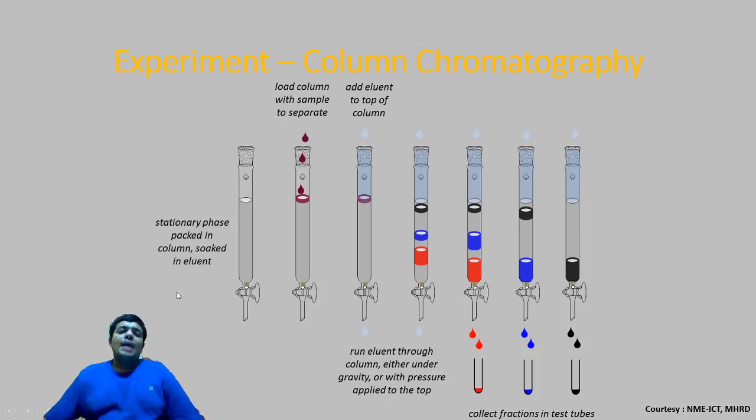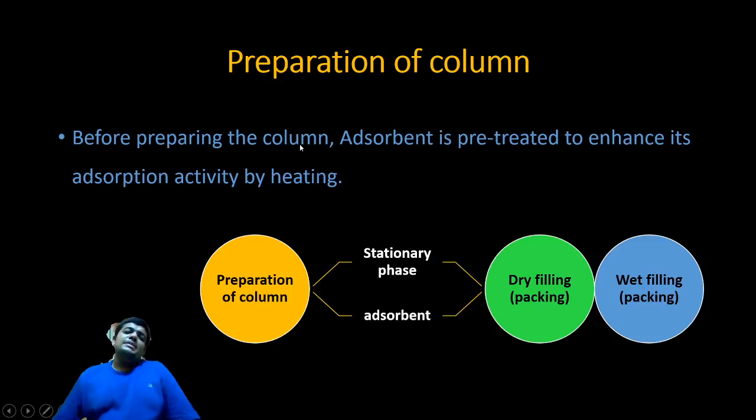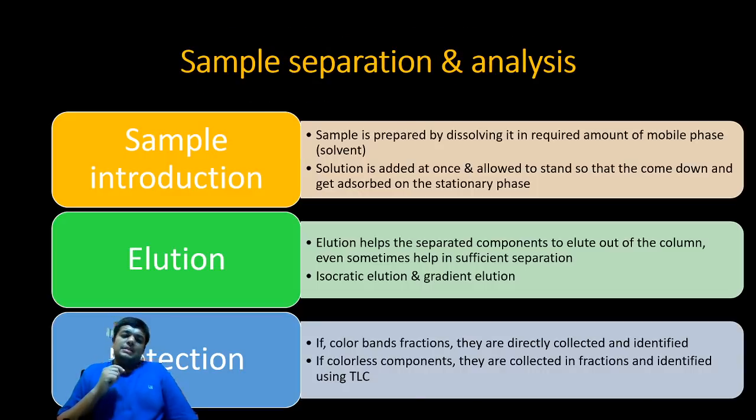Once again, I want to justify, this is preparation of the column, this is sample introduction, this is diffusion of the sample, and this is the phenomenon of elution. Points 4 to 7 are the elution phenomenon, and over here what you collect, you then go for its detection. So friends, this is the detection component, these are the elution components, and this particular one is the introduction component of the present theory that we are discussing.